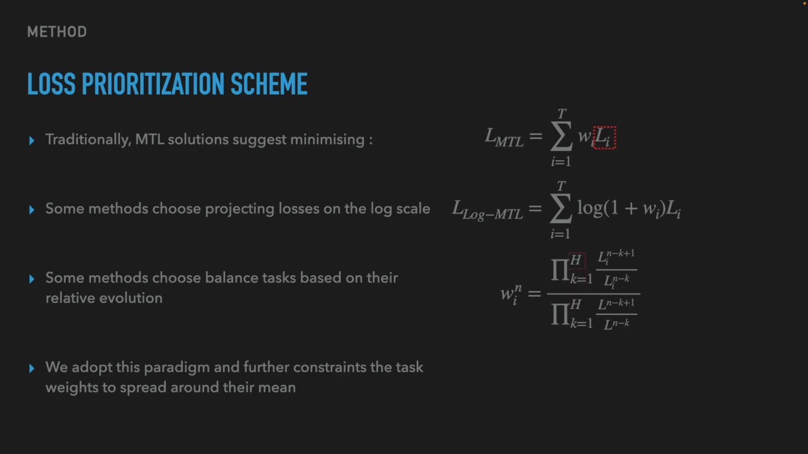We then adopt this paradigm and summarize our minimization objective in this final equation. As experiments tend to show a fast convergence of the task weights, we choose to constrain our objective to spread the weights around their mean, controlled by a hyperparameter kappa, as shown here. To conclude, our work demonstrates the effectiveness of not only projecting losses onto a logarithmic scale, but also dynamically adjusting weights, constrained by a spread parameter.